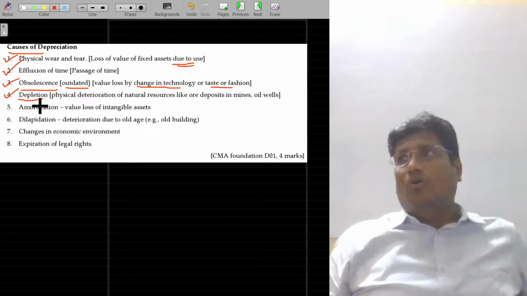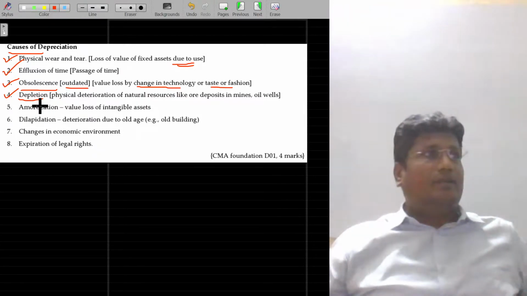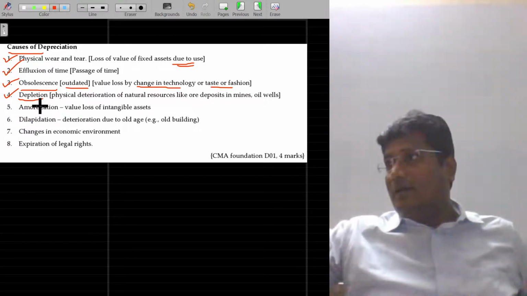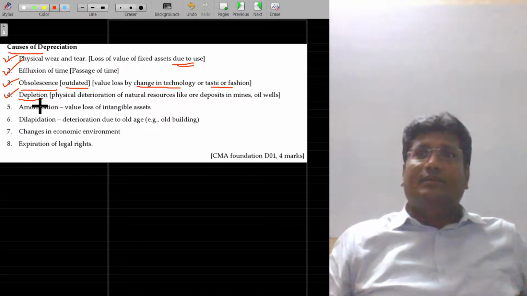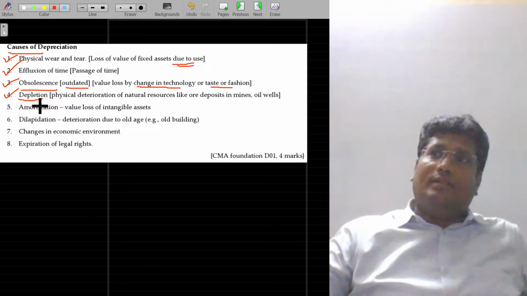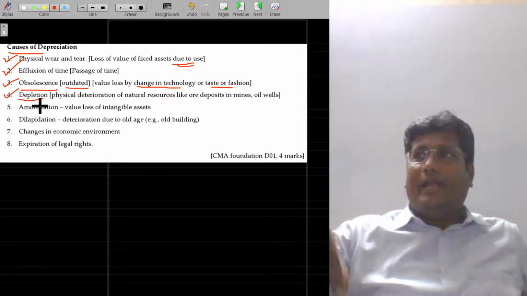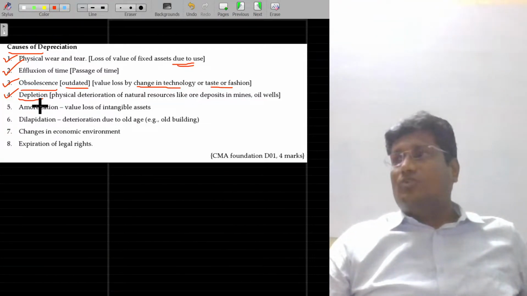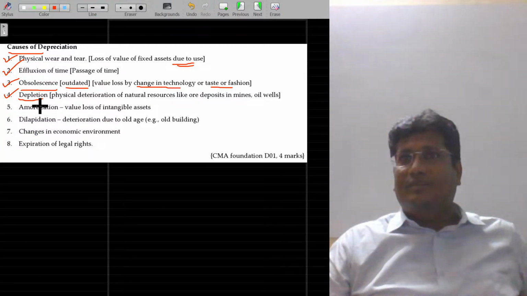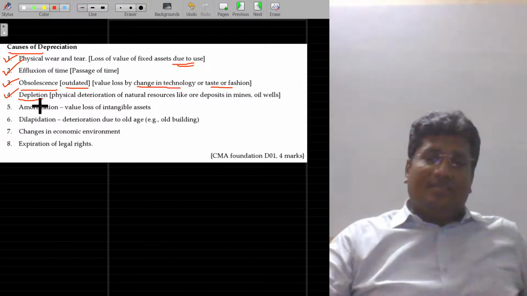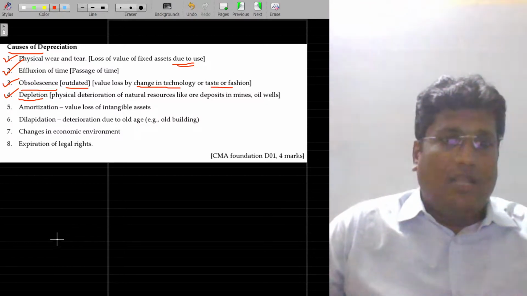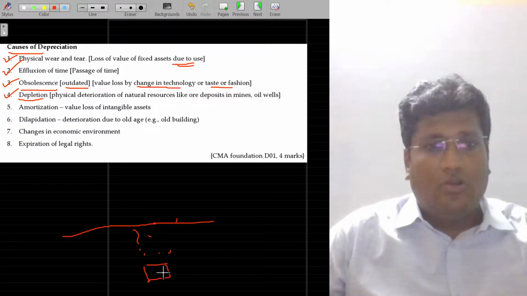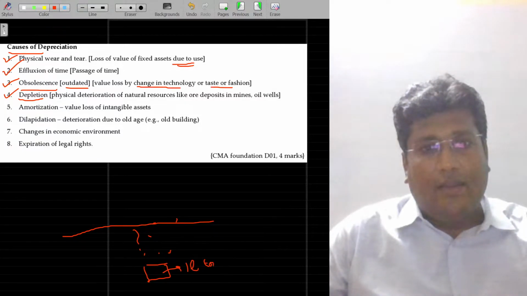KGF, Kolar Gold Fields. Gold was extracted by the English during their rule. But now we don't have the gold because it has already been extracted. So day by day, if you are extracting, the quantity available in that land will be decreasing. So that kind of assets will lose their value because of depletion. See, imagine I find in this place beneath, we find 1 lakh ton of coal.